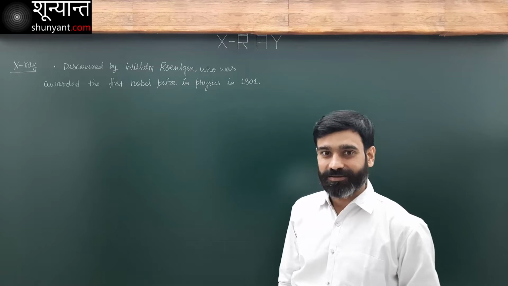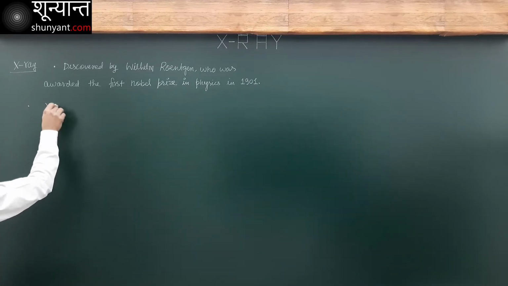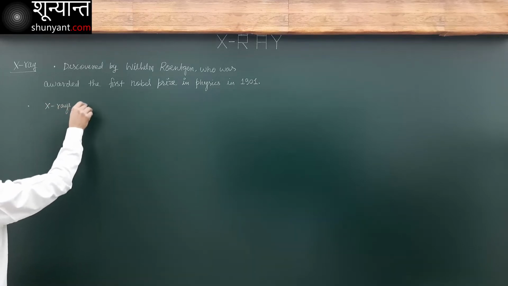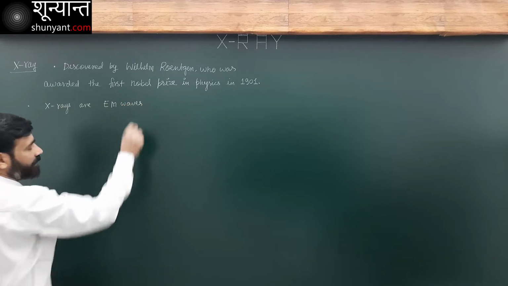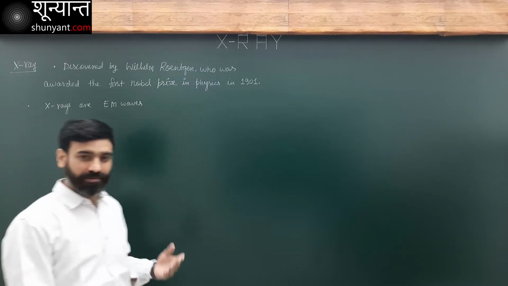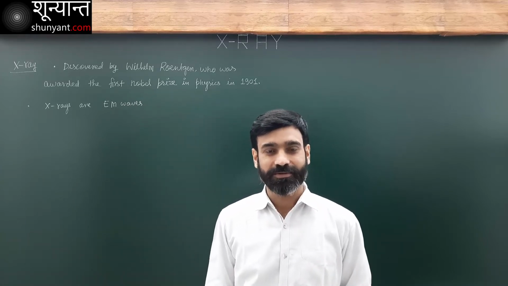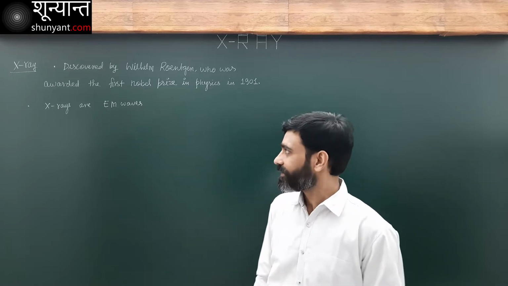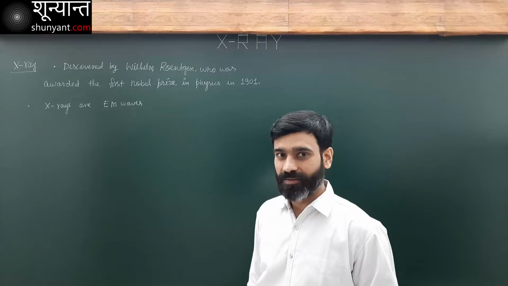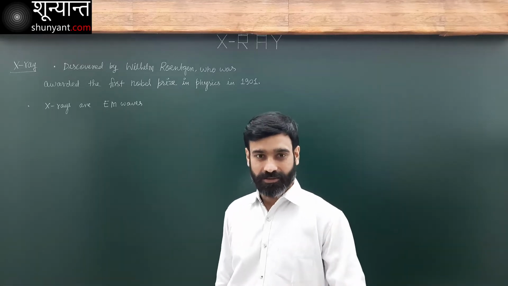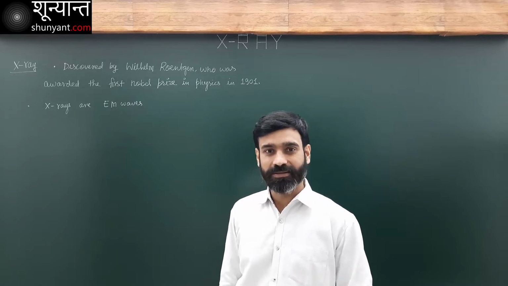Okay, he discovered X-rays. Now, what are X-rays? X-rays are, first of all, EM waves. X-rays are EM waves like light, ultraviolet, infrared, visible light, radio waves. In the same way, X-rays are also EM waves. They are of exactly the same type. X-rays are same as the light that we see. The only difference is in frequency, wavelength, energy, and all that.